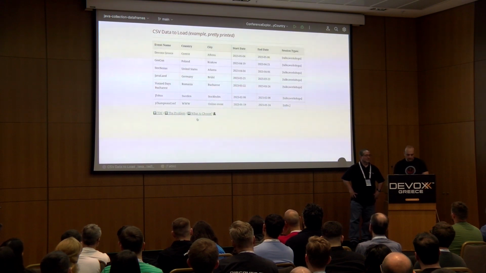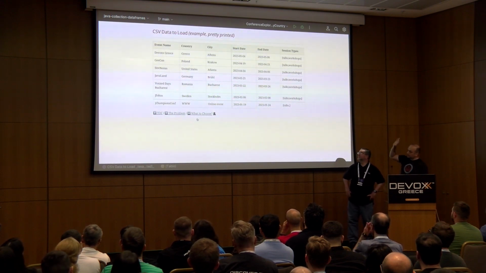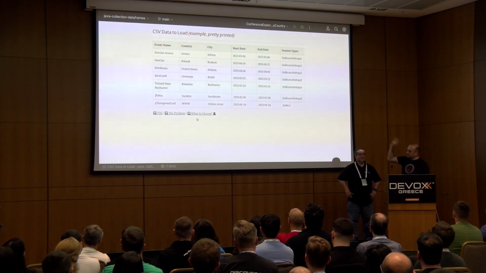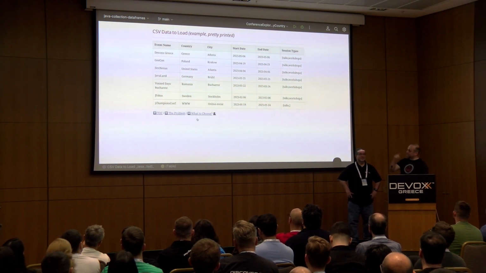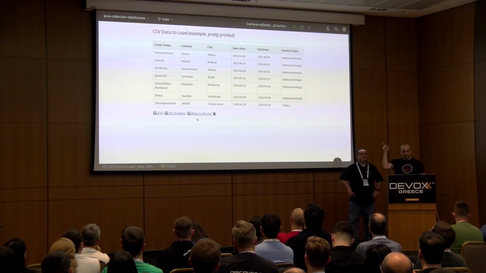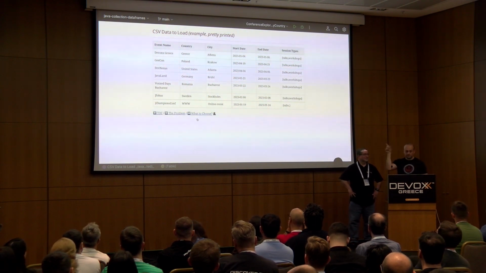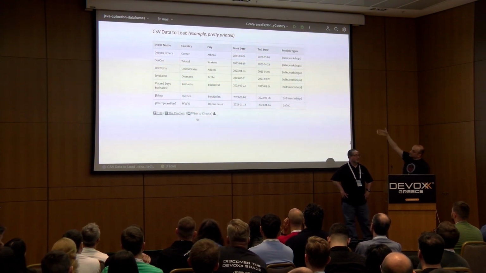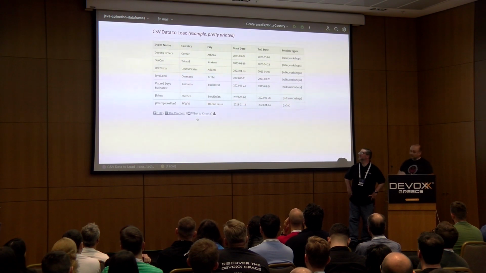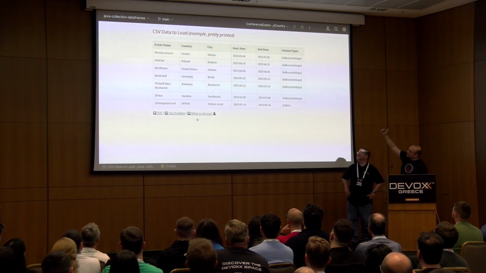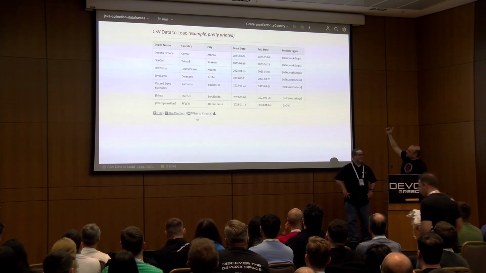Right. So, example data. The whole presentation is done in an IDE, and we're using AsciiDoc to generate all that. This was one of the really nice features of that. This is actually CSV data. If you go into the source code for that slide, it's just CSV that's pre-printed as a table. But this is the data that we need to work with, right? We have a bunch of conferences with event names. We have a country where that is taking place, a city, start date, end date, and the session types.